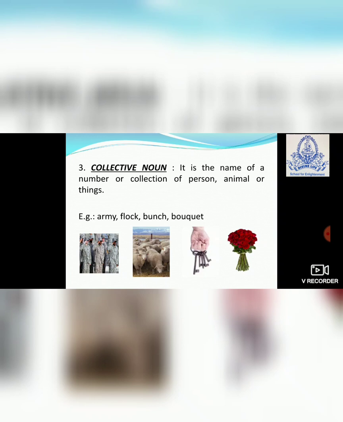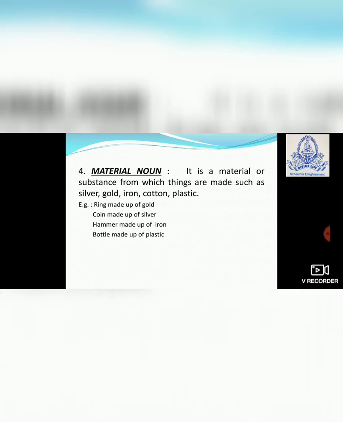Now we are moving to another kind, that is material noun. Now what is the material noun? By the word material you can understand it is a thing by which a new thing is made. It is a substance from which things are made, such as I have given you some examples, that is silver, gold, iron, cotton, plastic. These are a few examples. There are many such things out of which things are made, right? Now you can see few examples. What is it? Ring. Now the ring is made up of gold.